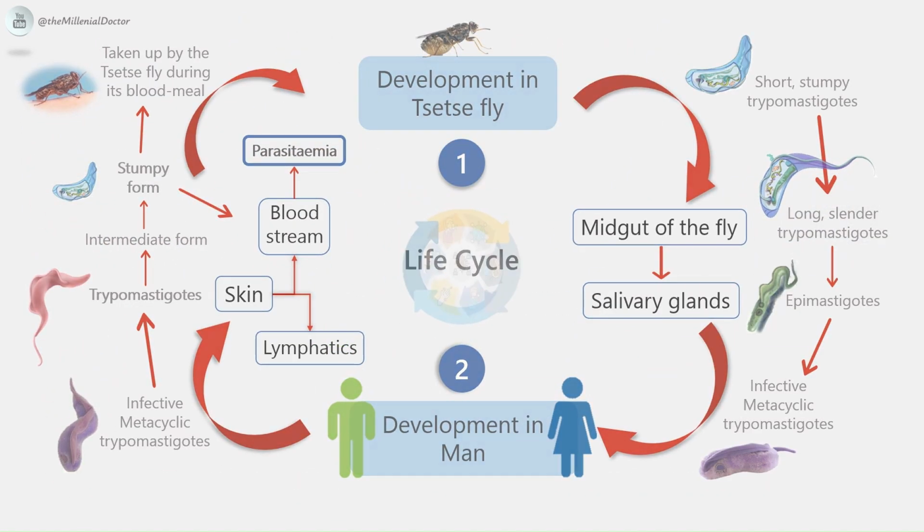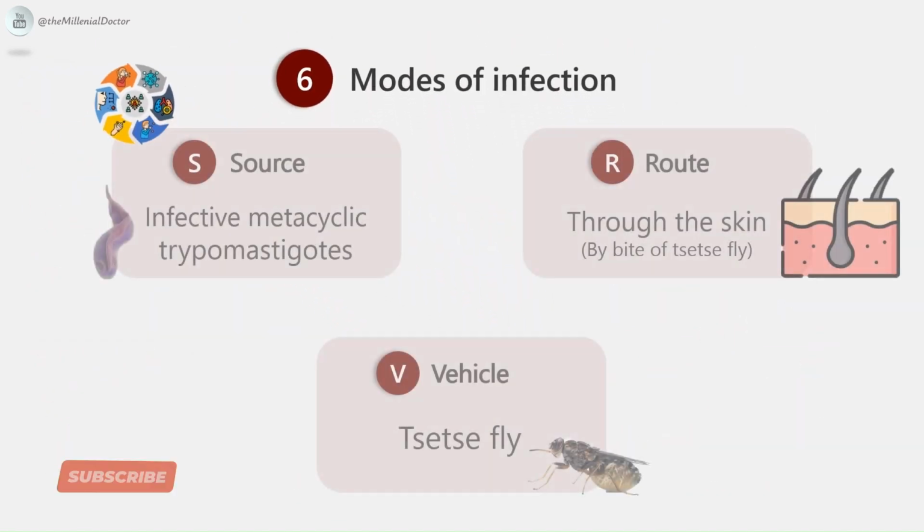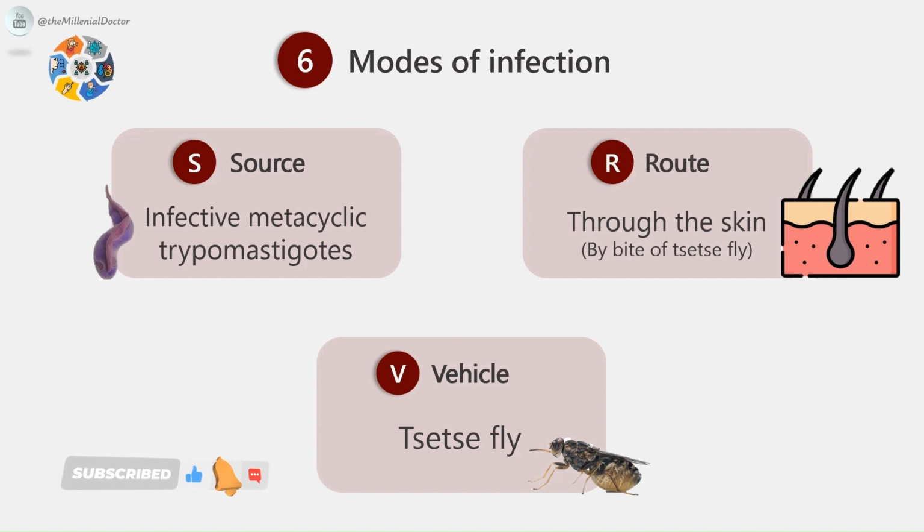Then, next, modes of infection. The source infective form is the metacyclic trypomastigote form, which are infective to humans. Route through the skin by the bite of tsetse fly, and congenital transmission has also been recorded. Vehicle is the tsetse fly.